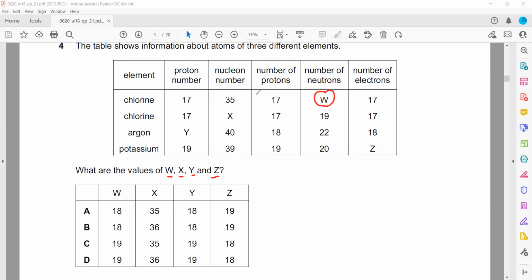Then to get X, the nucleon number is also the sum of neutrons and protons. So neutrons plus protons will give us the nucleon number. 19 neutrons are there, 17 protons are there, so we add them. So X will be 36.